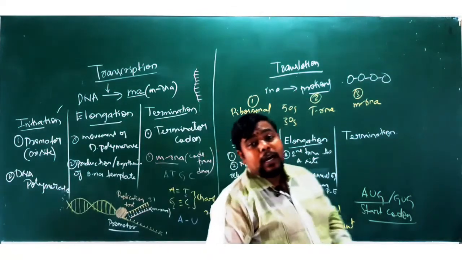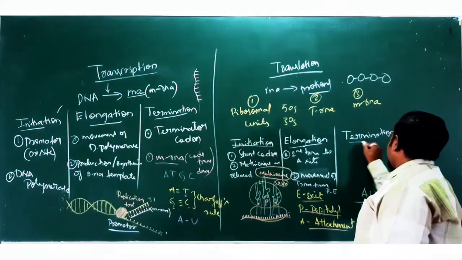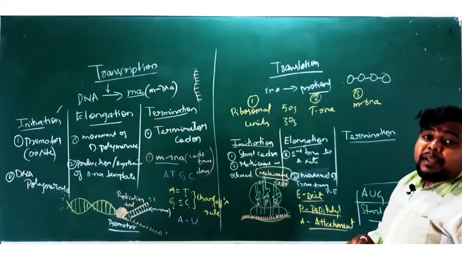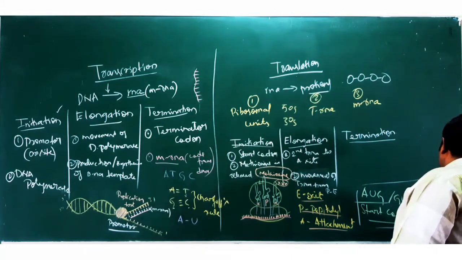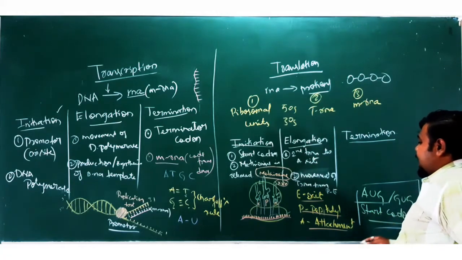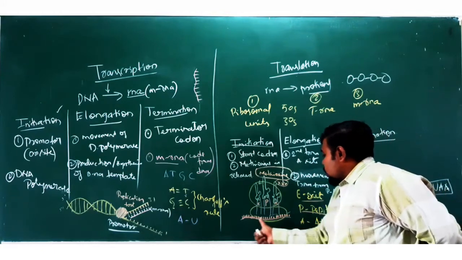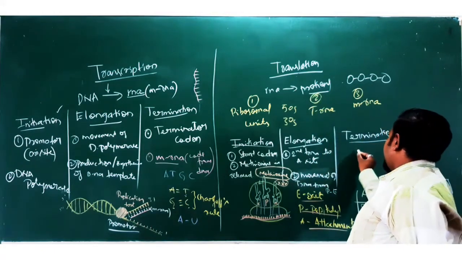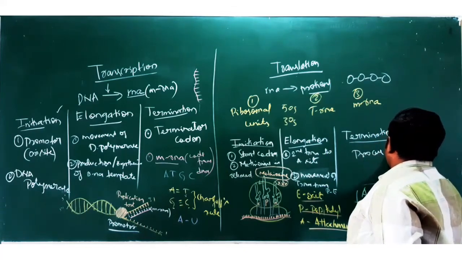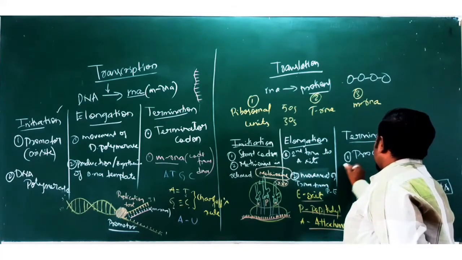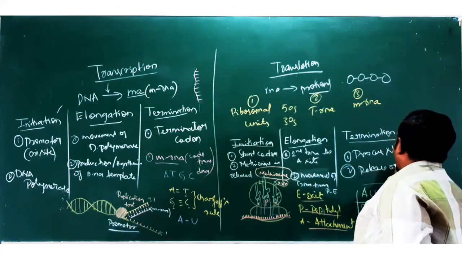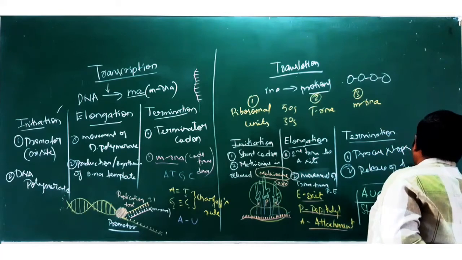And what is the last one? That is called termination. Once there is a terminator codon, UAA, in the mRNA, the complete process stops. That is the first point. Second point is release of the apparatus.